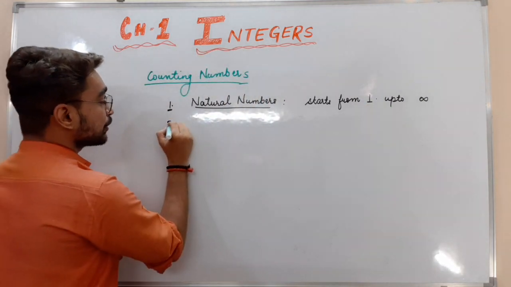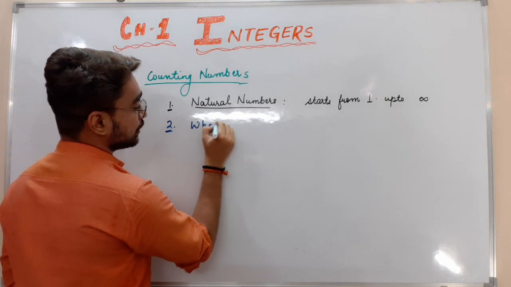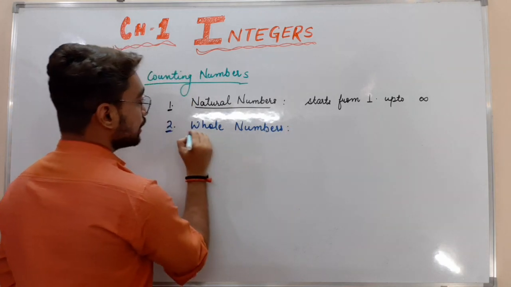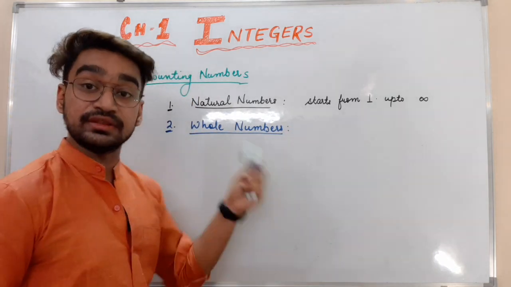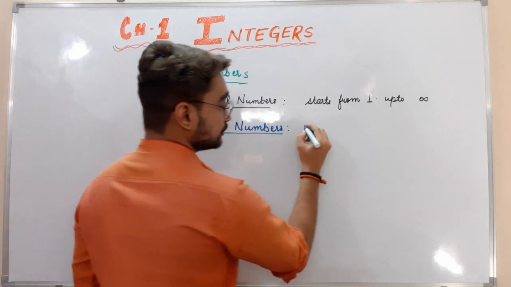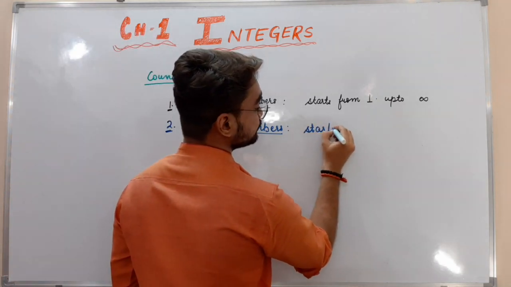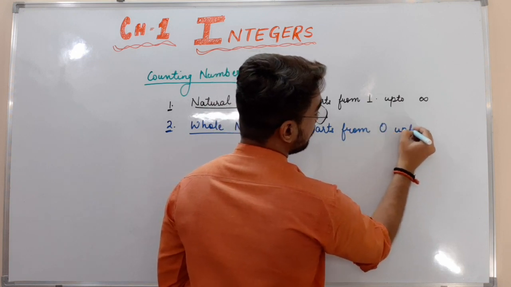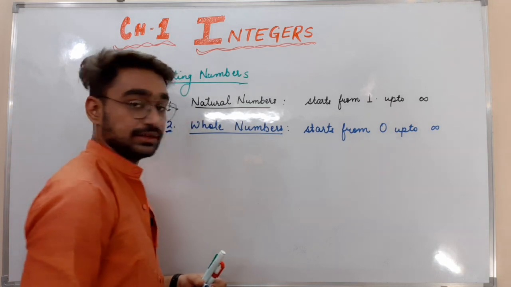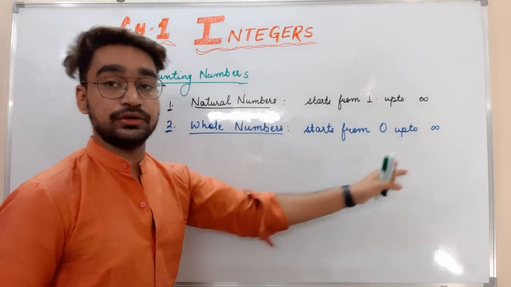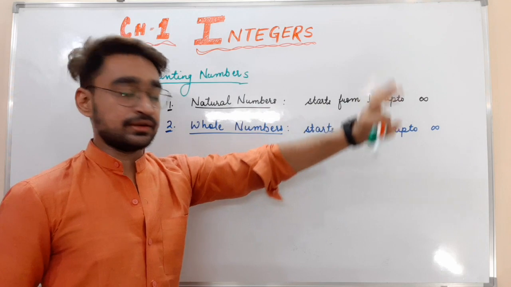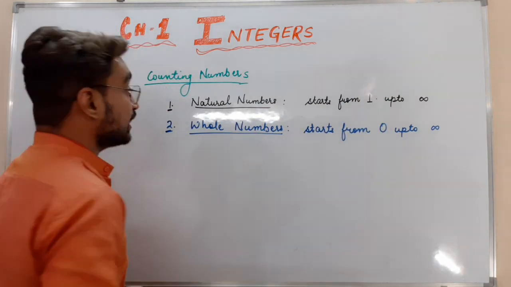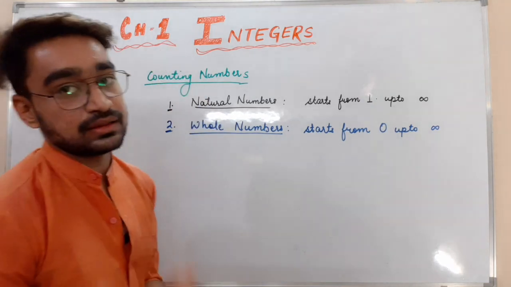The second are whole numbers. The whole numbers are those numbers which include natural numbers plus 0. So the numbers start from 0 up to infinity, like 0, 1, 2, 3, 4, 5, 6, 7, 8 up to infinite. That is our whole numbers. Then the next thing is positive numbers as well as negative numbers.